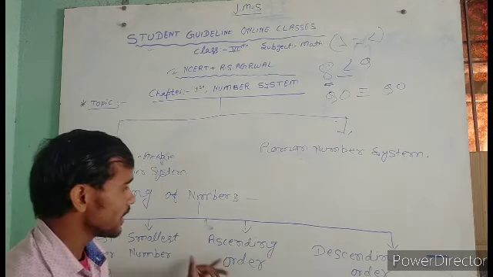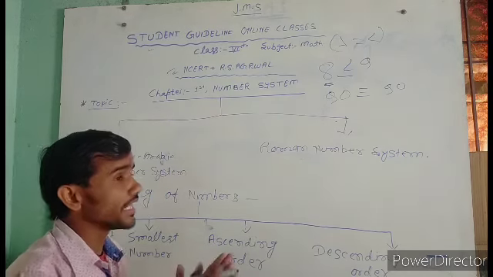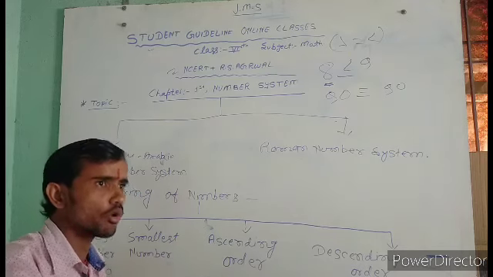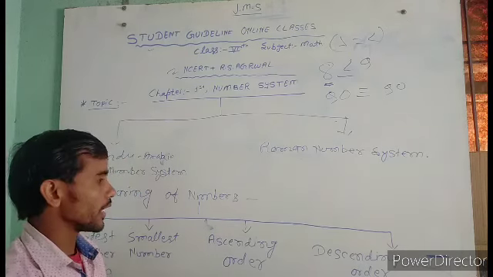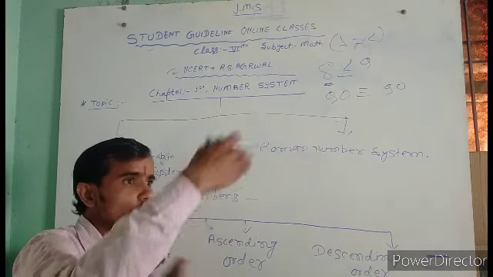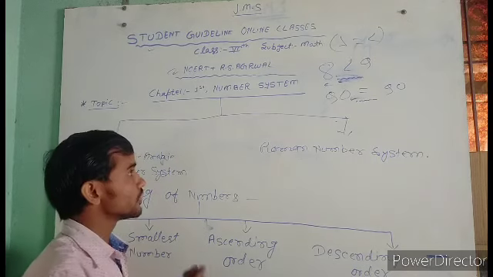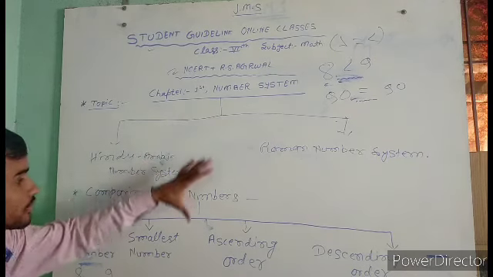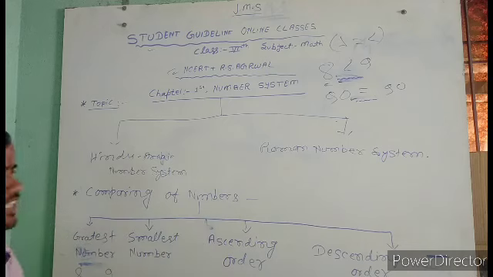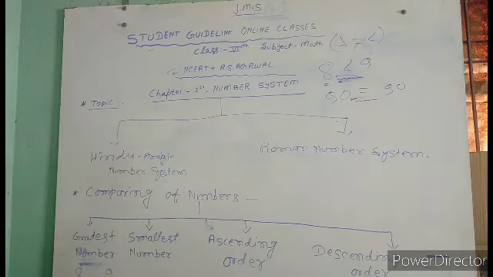After that we discuss ascending order. Ascending means smallest to greatest number. And the last one is descending order. Descending order means greatest to smallest number. Listen my dear students, that's a starting topic, and you can also pause the video, take a screenshot and write it down.